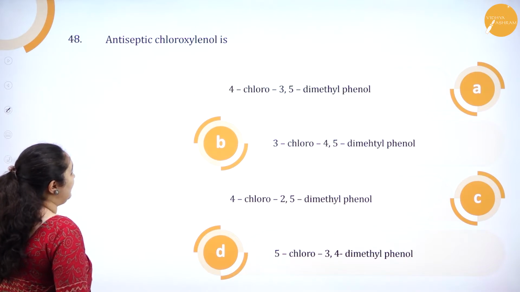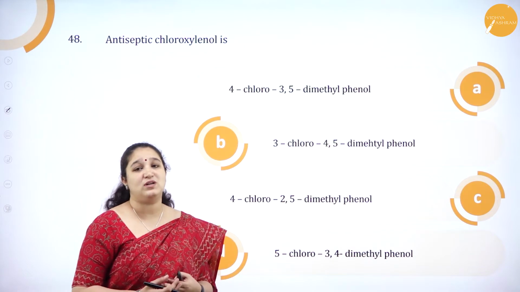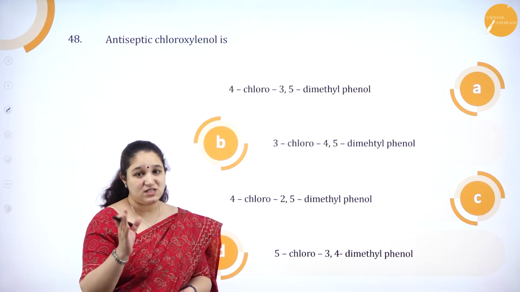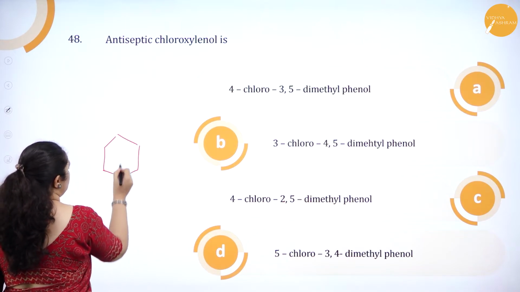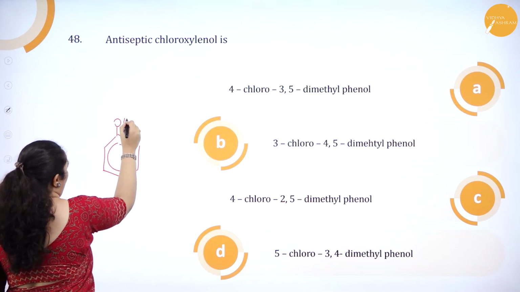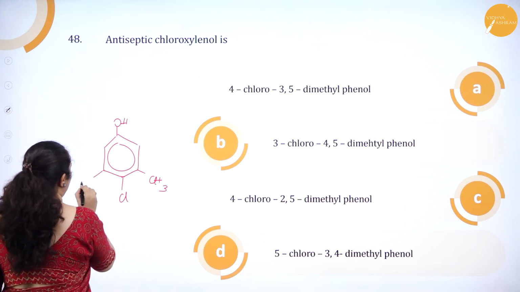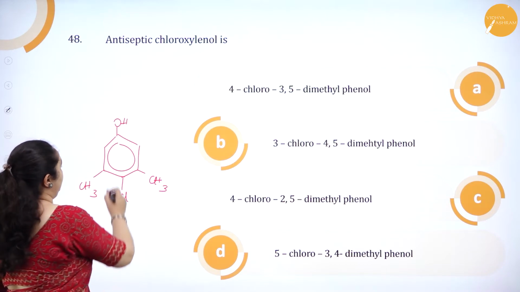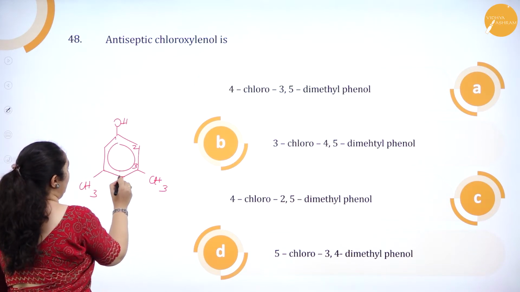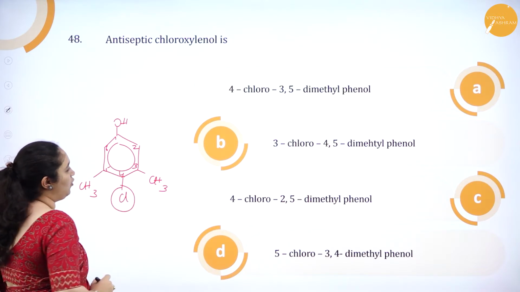Antiseptic chloroxylenol is. So, before I look into the option, I should know what is chloroxylenol. The structure of chloroxylenol is benzene ring, OH, Cl, CH3, CH3. So, now what is the name of this? 1, 2, 3, 4, 5, 6. So it is 4-chloro.